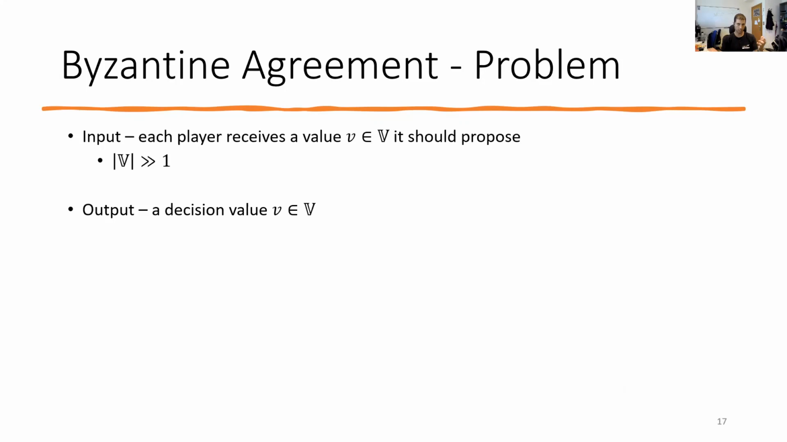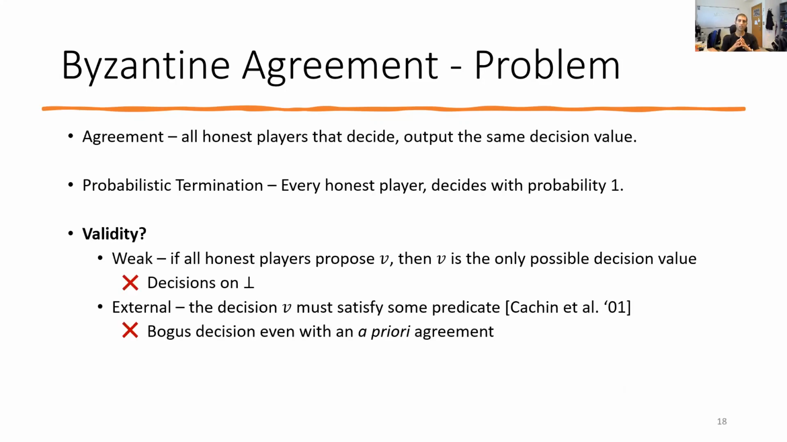The output of a process is a decision value, and the protocol that solves Byzantine Agreement must satisfy the following properties in every ensemble. First of all, agreement: the decisions of honest players are the same. Termination: since deterministic solutions are impossible, we consider a common approach that never compromises safety and provides termination almost surely, that is, with probability 1.